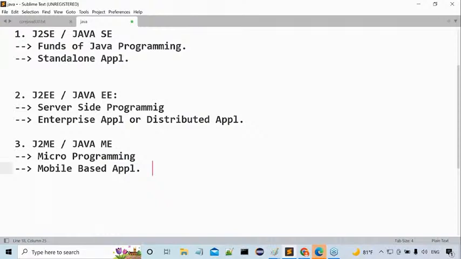Are you thinking in this way or not? Still, you are not getting a complete answer for your question. What is your question? Basically, what do I have to learn in Java? For that, I said you are not required to learn J2ME. You have to learn J2SE and part of J2EE. What part of J2EE? Still, that is a question mark now.